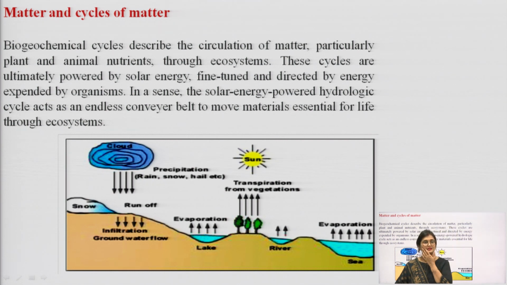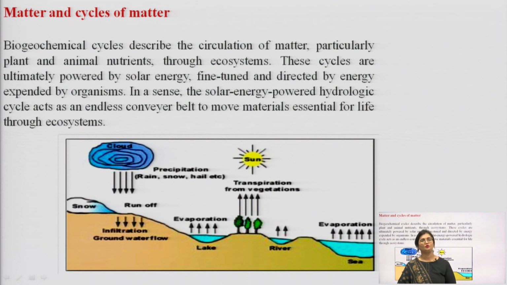These cycles are ultimately powered by solar energy. They are fine tuned and directed by energy expended by organisms. In a sense, the solar energy powered hydrologic cycle acts as an endless conveyor belt to move materials essential for life through the ecosystem.